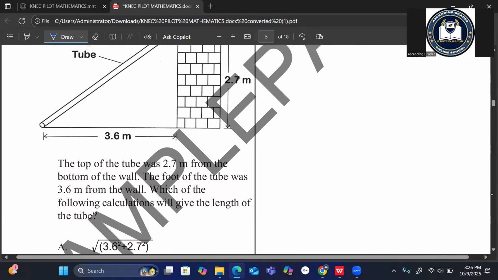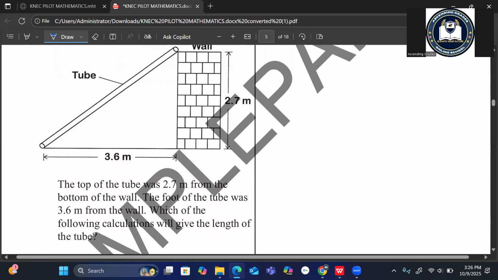The length of the tube should be the hypotenuse. This is the adjacent, and this is the opposite.